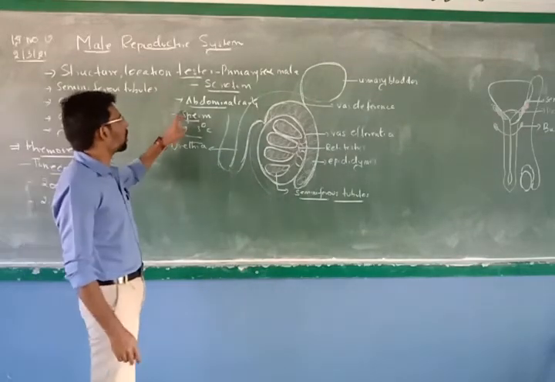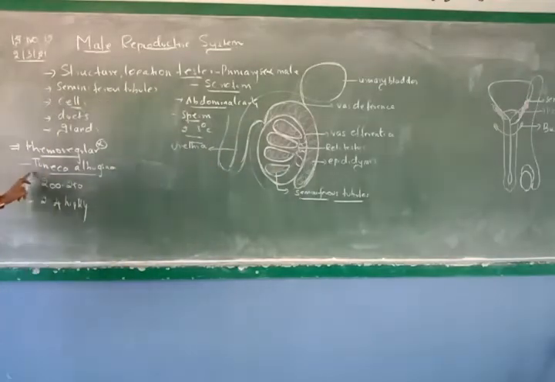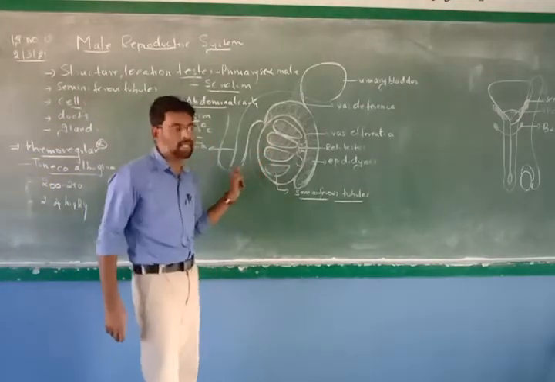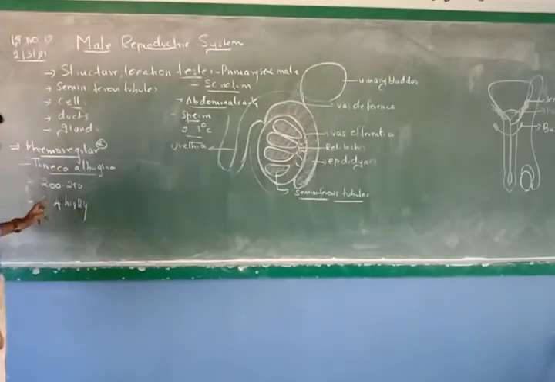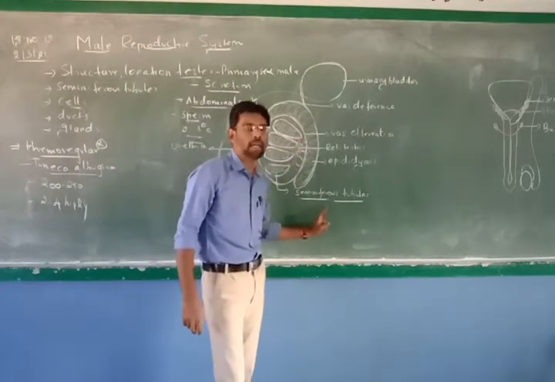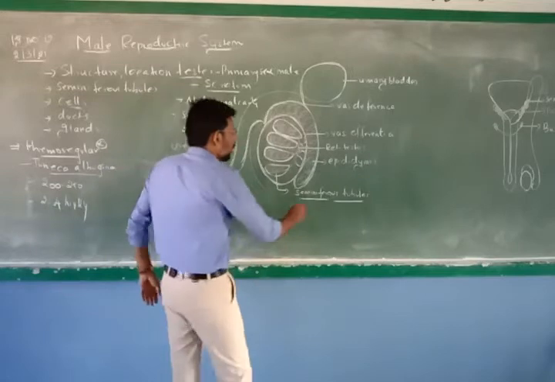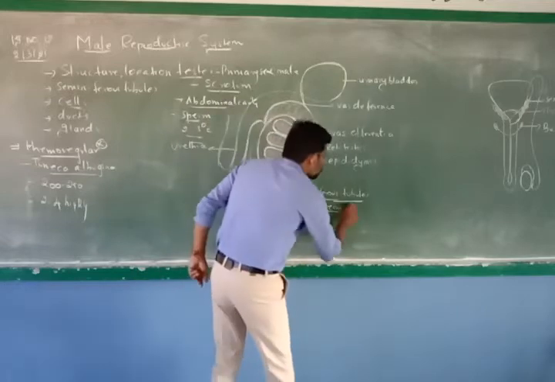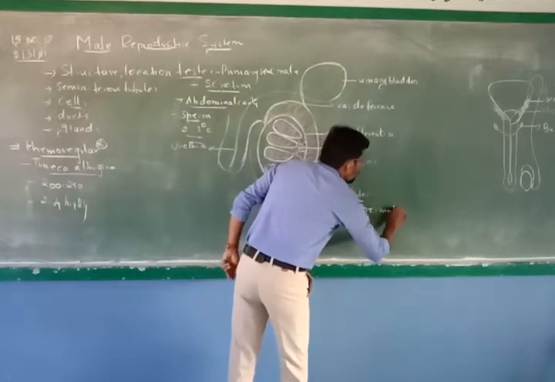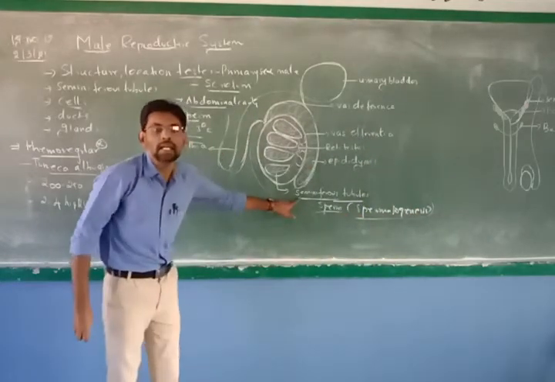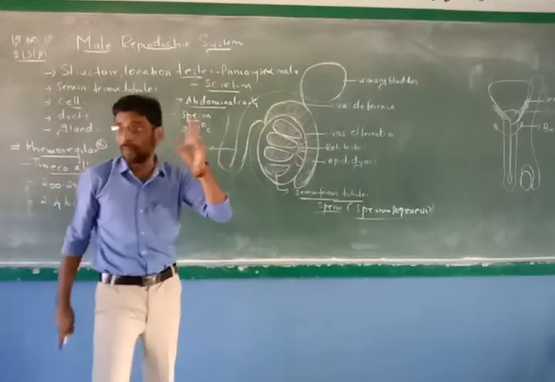Now, the testis will be surrounded by a membrane called tunica albuginea. Okay, and there are 200 to 250 lobule-like structures in both the testes, and inside each lobule you will find 2 to 4 highly coiled tubes called seminiferous tubules. Seminiferous tubules are highly involved in sperm production, otherwise called spermatogenesis. So spermatogenesis will always take place inside the seminiferous tubules. That is what we study in spermatogenesis.